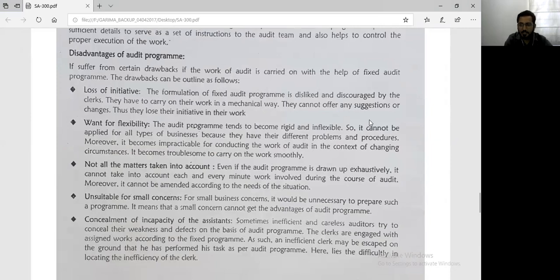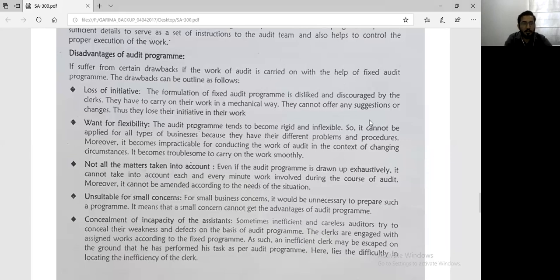Okay, which means that when an audit plan is prepared initially, all points are not taken into account at the same time, at the time when you plan the audit. When the audit commences and you proceed with the audit, a lot of things come to your knowledge at that time. So then you adjust your methodology of conducting the audit, right? You cannot then again amend the audit plan. That will again take a lot of time. So rather than amending, what you do is you look at the situation and conduct the audit in that manner.